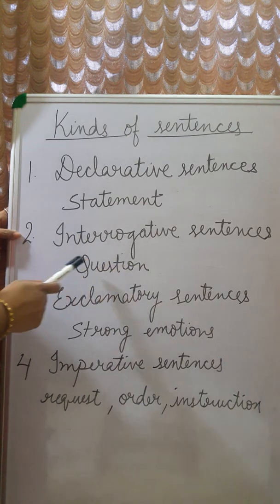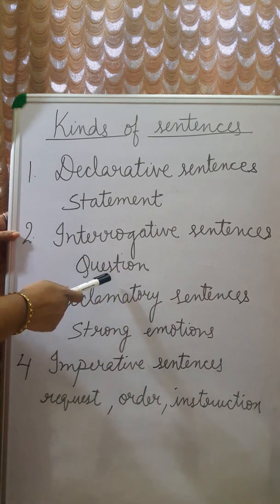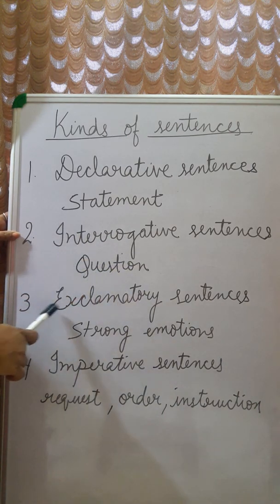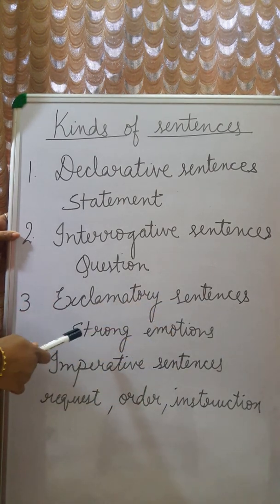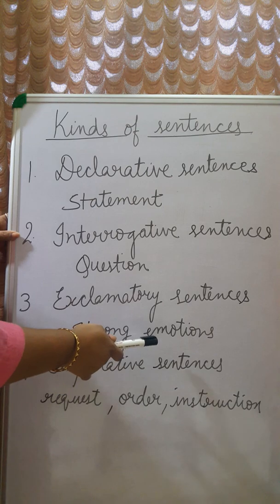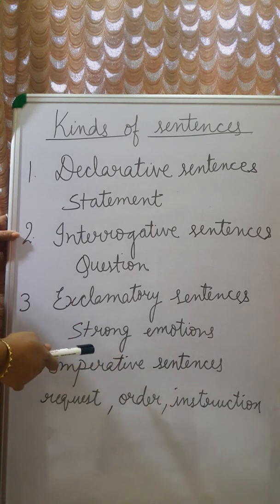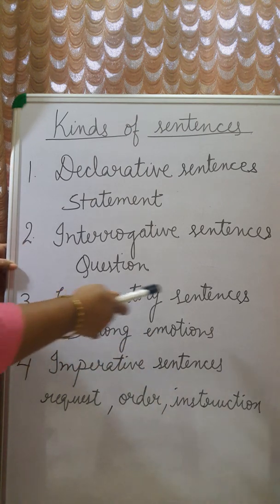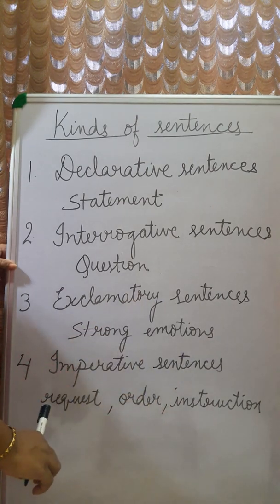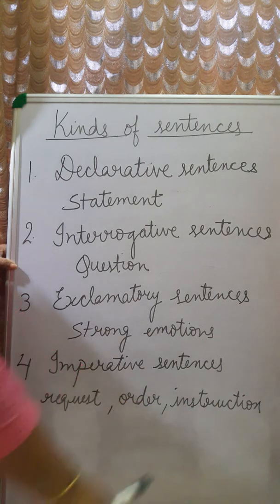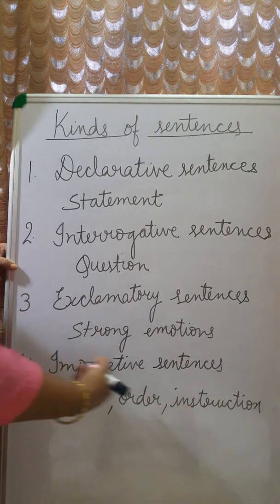Interrogative sentences are where a question is asked by the speaker. Exclamatory sentences are where the speaker's emotions, the feelings of the speaker, are shown. Imperative sentences are where the speaker requests someone, gives an order or an instruction to someone.